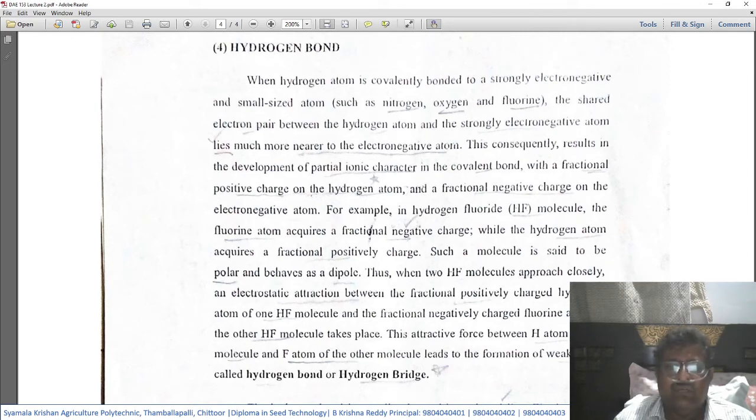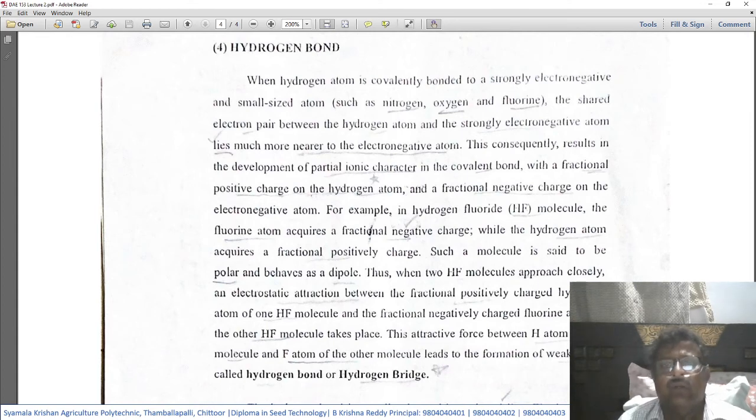Such a molecule is said to be polar and behaves as a dipole, as if it has two poles.